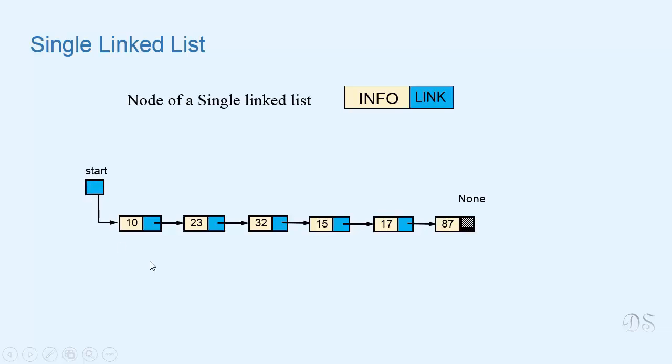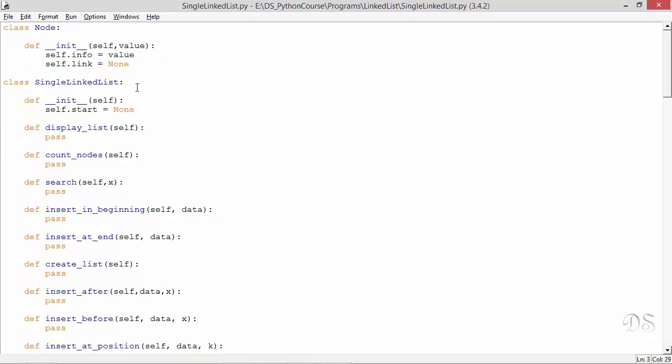Now let's see how we can implement a single linked list in Python. This is the class Node that represents a node of a single linked list. This attribute info represents the actual data that has to be stored in the list. And this attribute link will refer to the next node. In this init method, info is initialized with this argument value and link is initialized to None. So whenever we create a new node instance, info will be initialized to the value that will be sent as argument and link will be None.